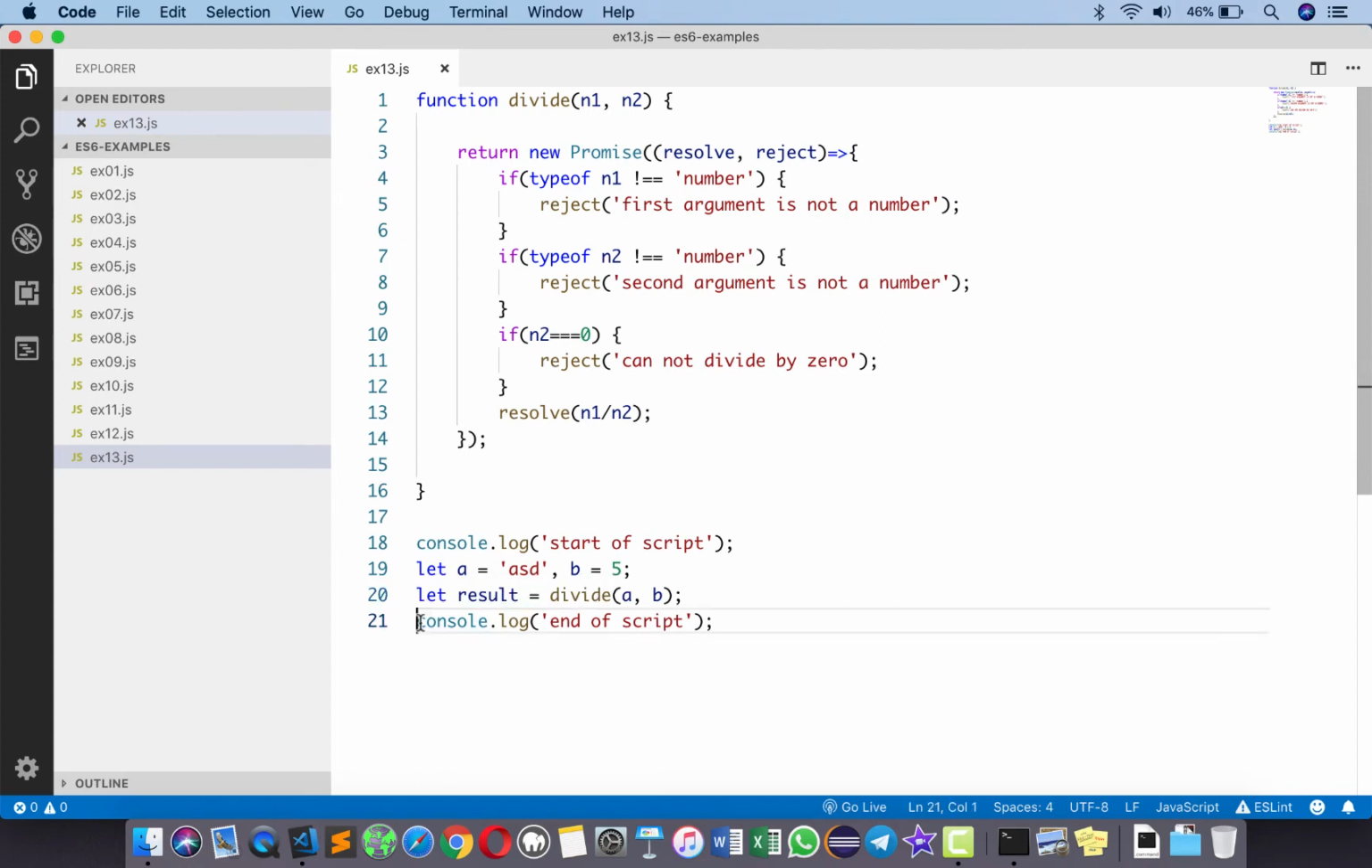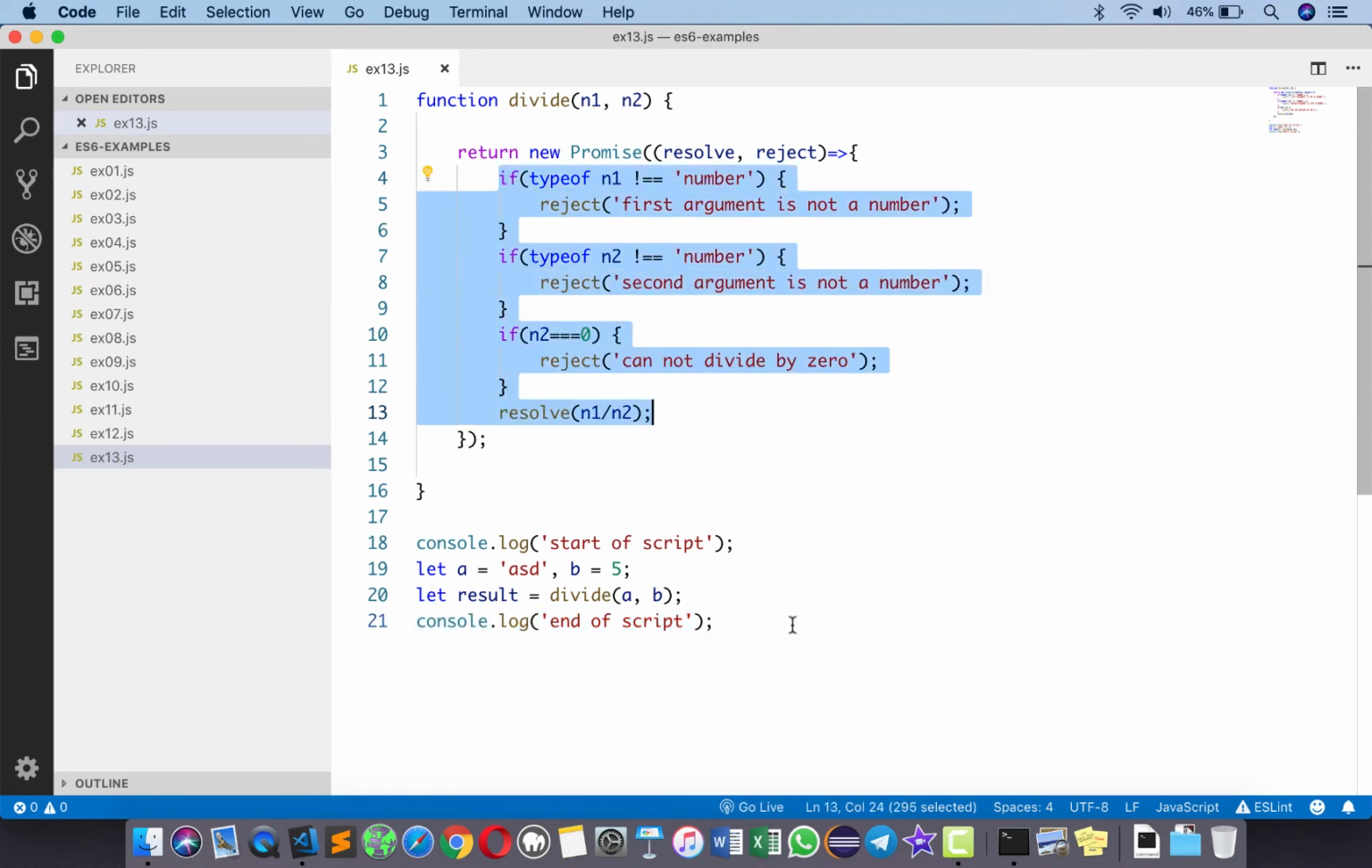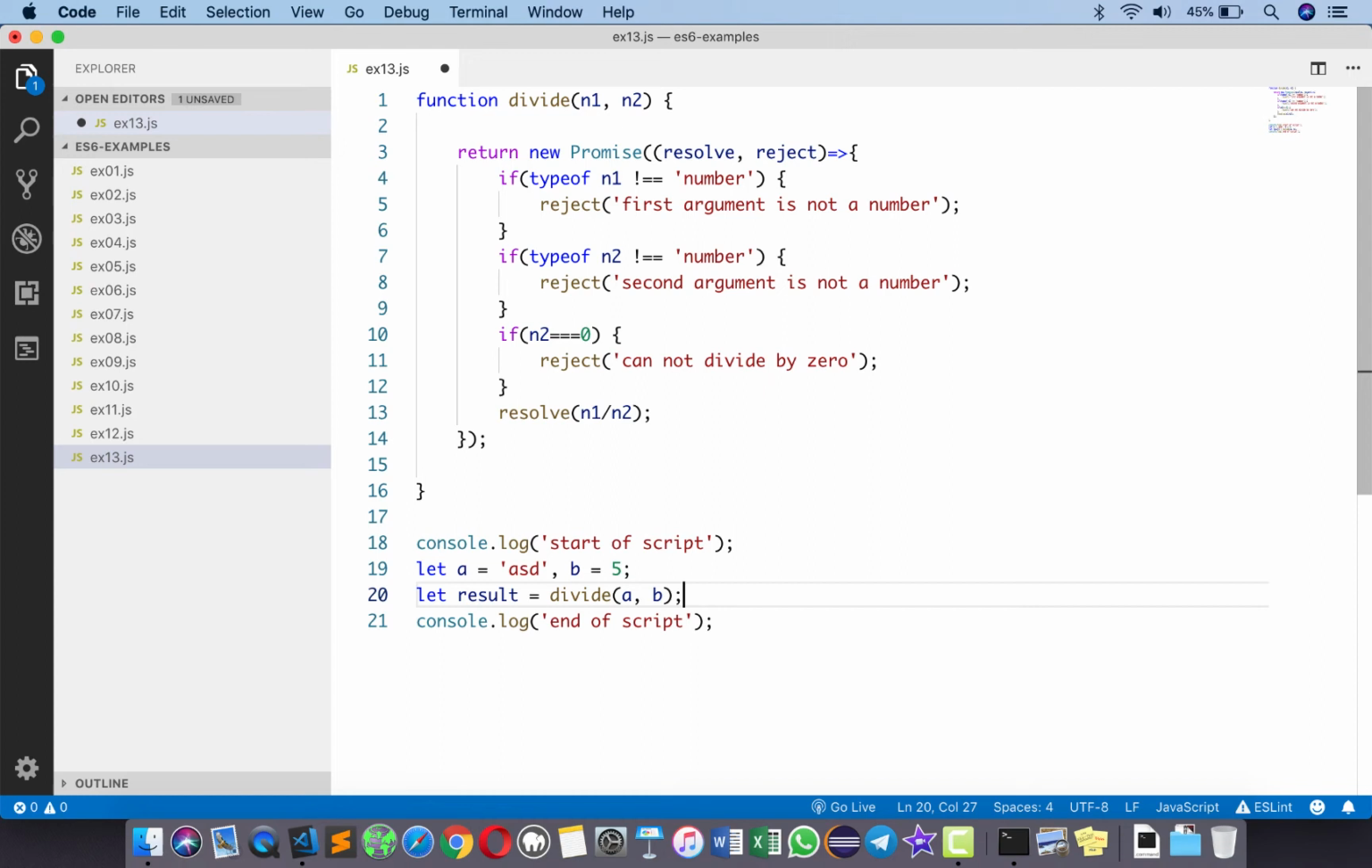And then we're going to continue with our stack here, which prints this console log end of script. And later the actual logic of this function gets processed. Now when you get a promise, the promise has only two outcomes. Either it is resolved or it is rejected. If it is resolved, then you can access the resolved result in the then function.